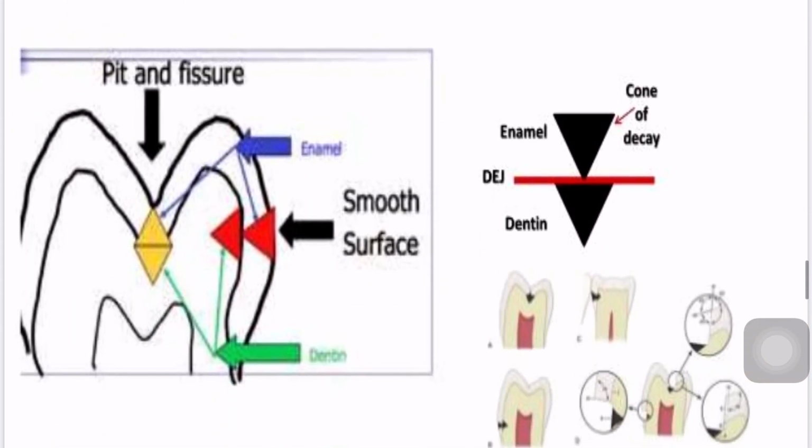Coming to the progression of pits and fissure caries in enamel, when the caries occurs in pits and fissures on the enamel, it follows the direction of the enamel rods and characteristically forms a triangular or cone-shaped lesion with its apex at the outer surface and its base towards the dentinoenamel junction. Note that generally the shape of the lesion here in pits and fissures of enamel is exactly opposite of the lesion that occurs in smooth surfaces of enamel.